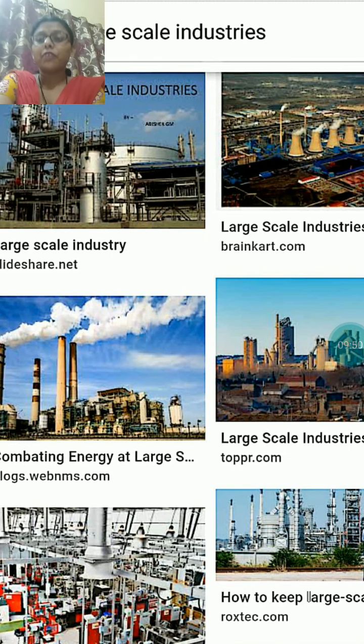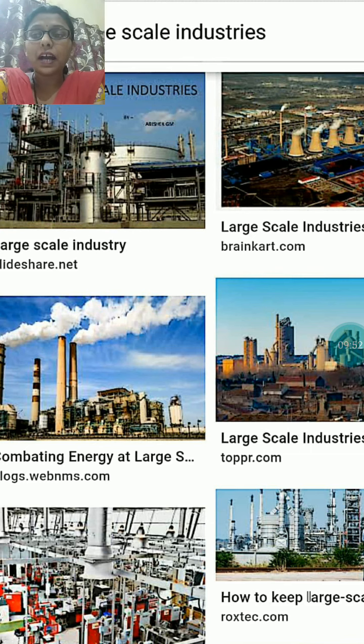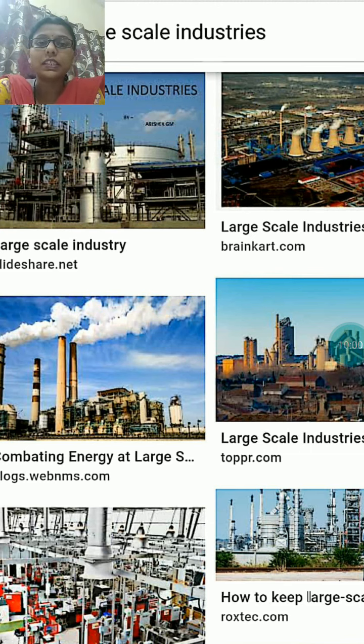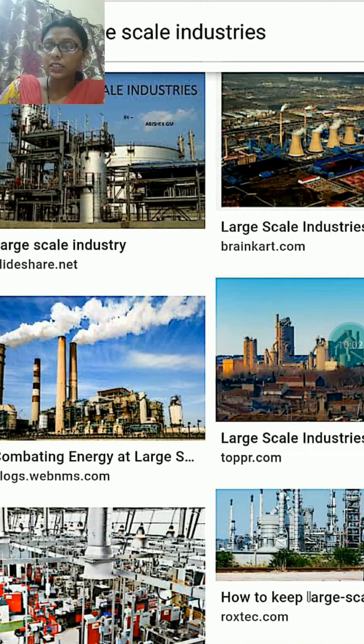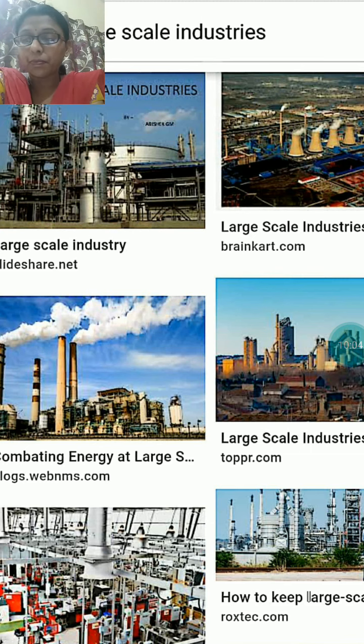And do you know the first iron and steel plant in India was set up in Kulti in West Bengal? In which year? In 1947. And the first paper mill was also set up in West Bengal only at Serampur in 1832.